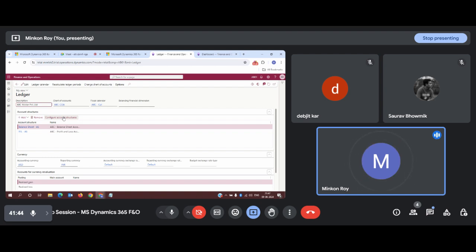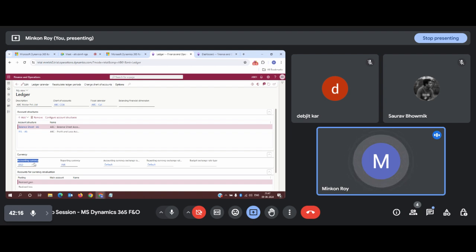So see, there are different parameters that need to be configured in a very initial phase. So what are the parameters? The legal entity will be created. Once you create a legal entity, it will be automatically linked up with the ledger page. Once it is done, you need to configure the chart of accounts, the fiscal calendar, and your accounting currency. You don't have to configure separate accounting or reporting currencies; you need to configure overall a currency.